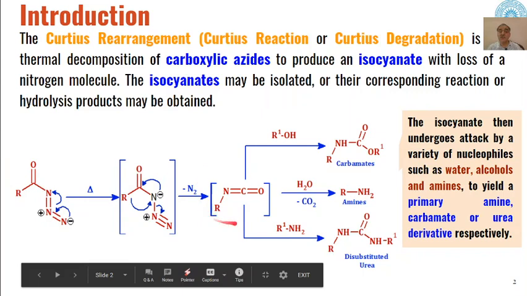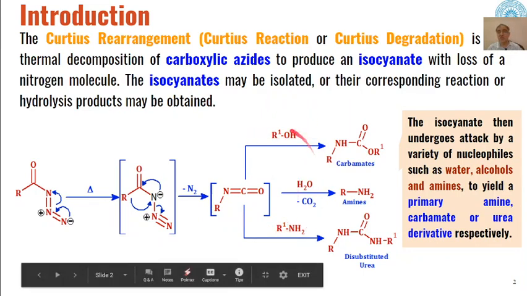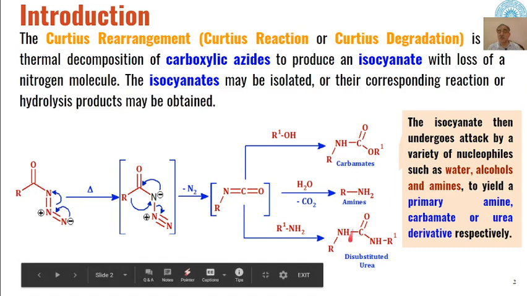But the intermediate formed in Curtius rearrangement and Hoffman rearrangement is the same. There also we have isocyanates as the intermediates, and if we react the isocyanates with these different organic compounds for hydrolysis or further reaction, we will get the same type of products. So the products formed in Hoffman rearrangement and Curtius rearrangement are the same, except that the substrate we are using is different.